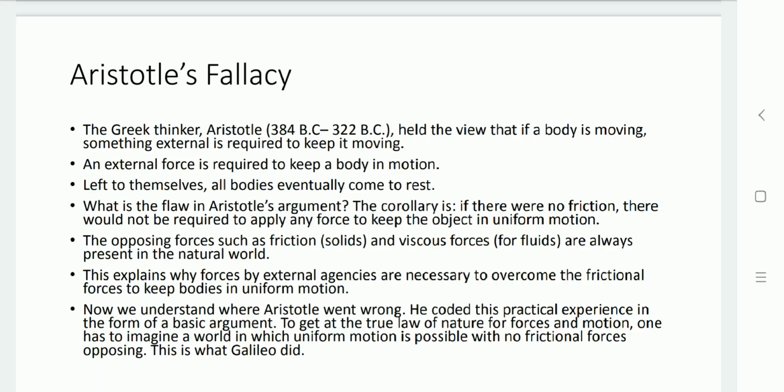So this is the opposing force that will be present between any two objects which are in contact. These two objects can be of different types. One object can be solid and another can be a fluid.